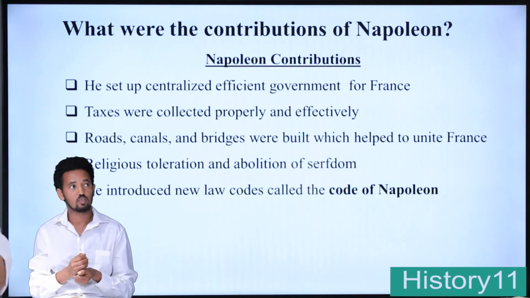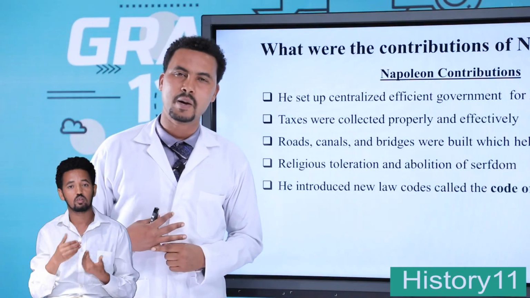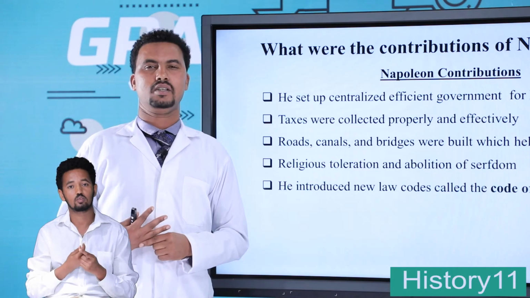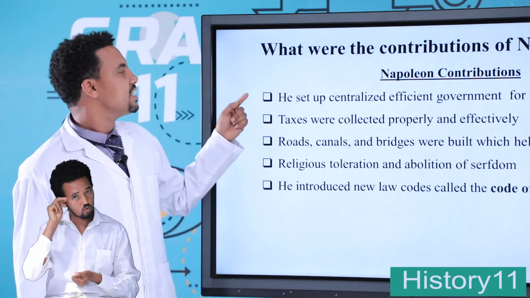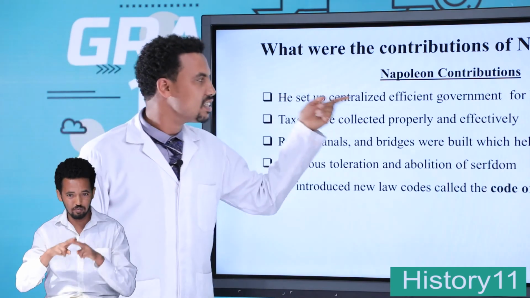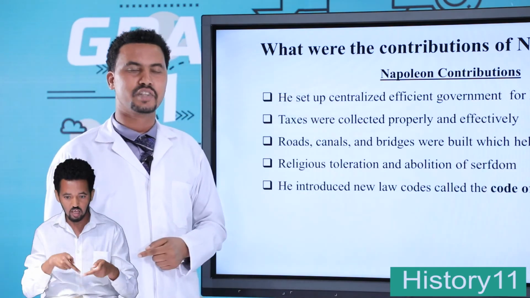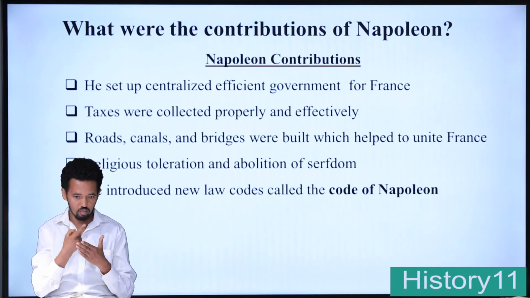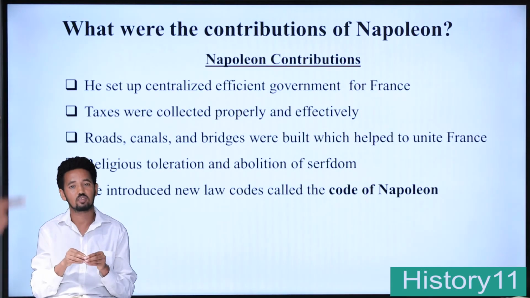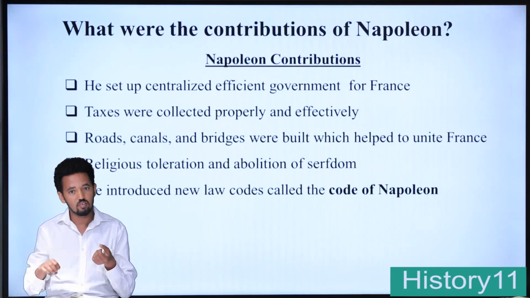What were the contributions of Napoleon Bonaparte, student? The main contribution of Napoleon was that he set up a centralized, efficient government for France. Second, taxes were collected properly and effectively.